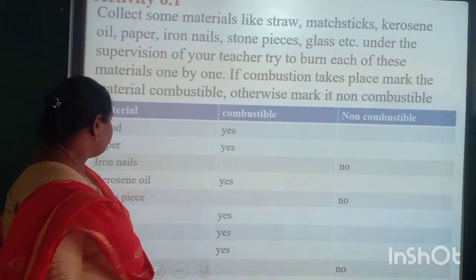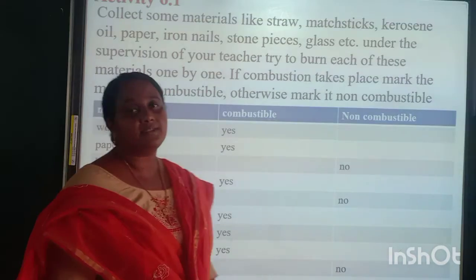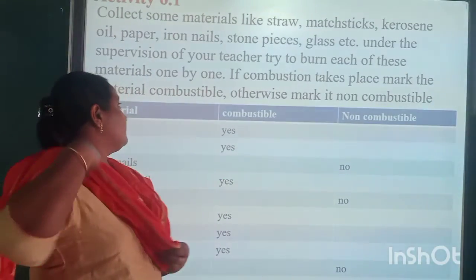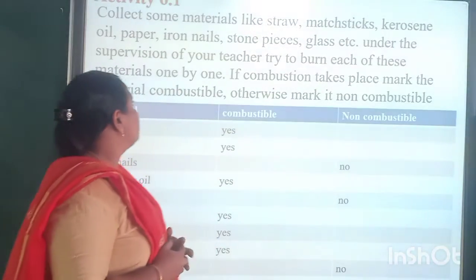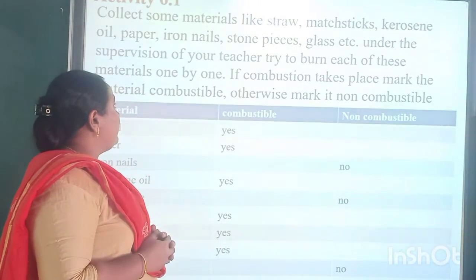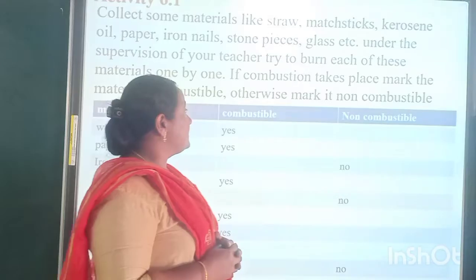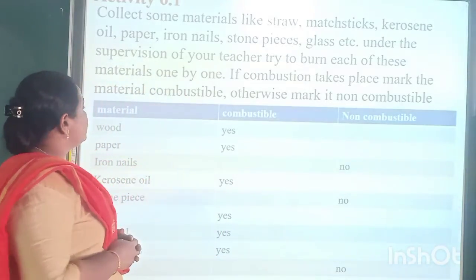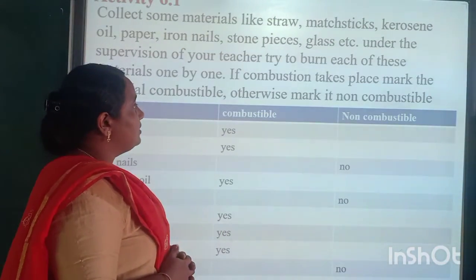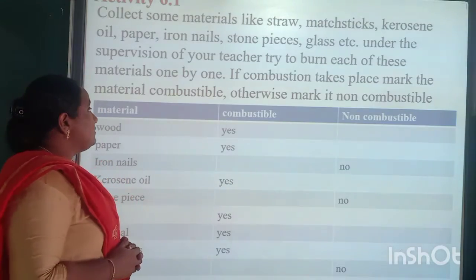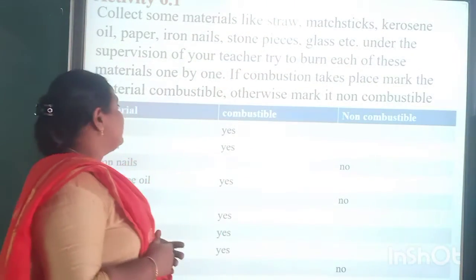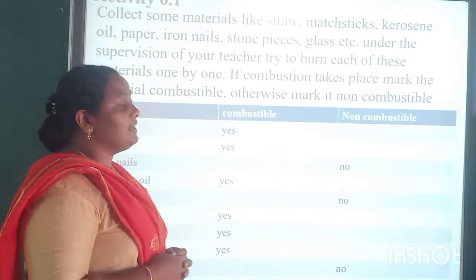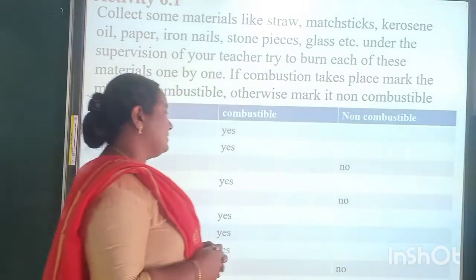Next, there is an activity for you. Activity 6.1. Collect some material like stove, matchstick, kerosene oil, paper, iron nails, stone pieces, glass, etc. Under the supervision of your teacher, try to burn each of these materials one by one. If combustion takes place, mark the material combustible, otherwise mark it as non-combustible.